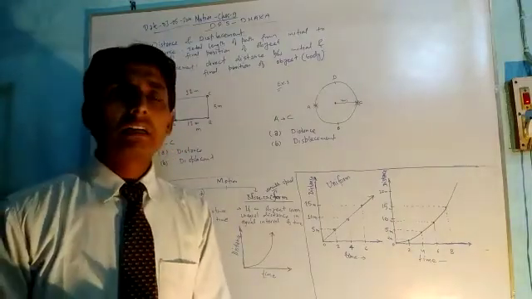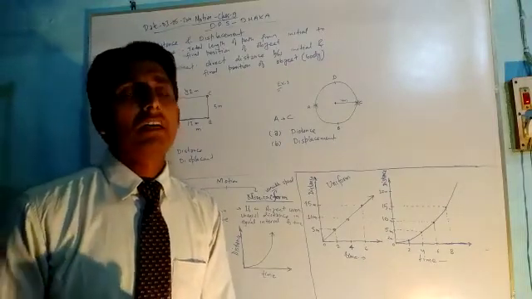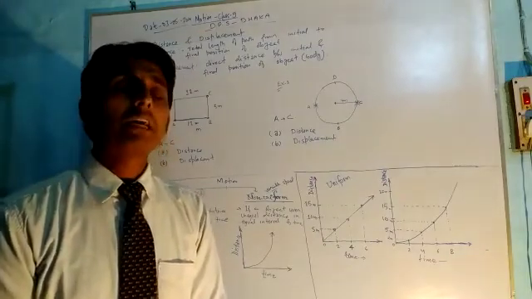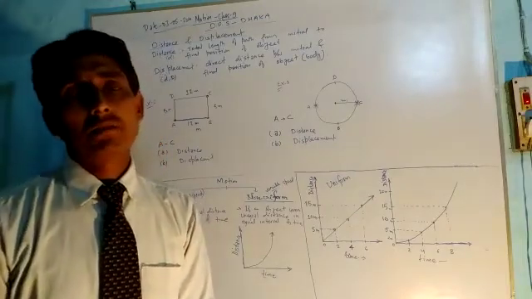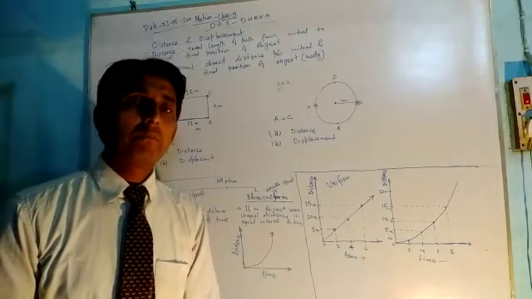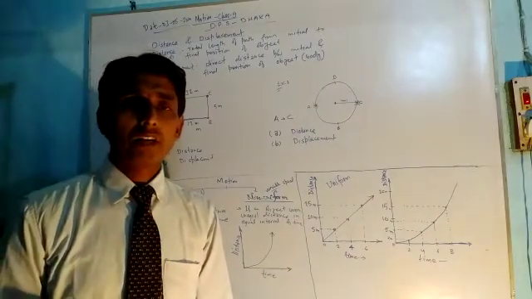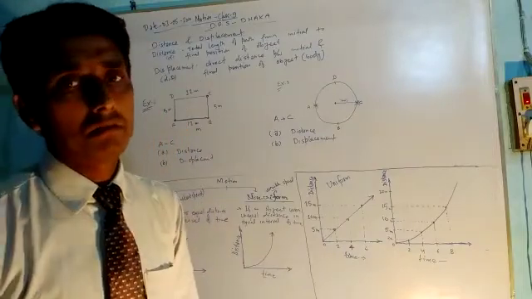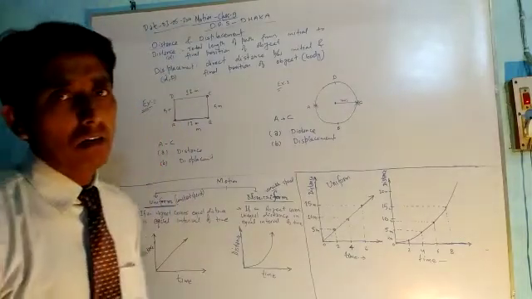So physical quantities are also categorized on the basis of scalar quantity and vector quantity. Those quantities which have only magnitude are called scalar quantities, and the quantities which have both magnitude as well as direction are vector quantities. For example, force is a vector quantity, and time, temperature and mass are scalar quantities. So I discussed all of these things.